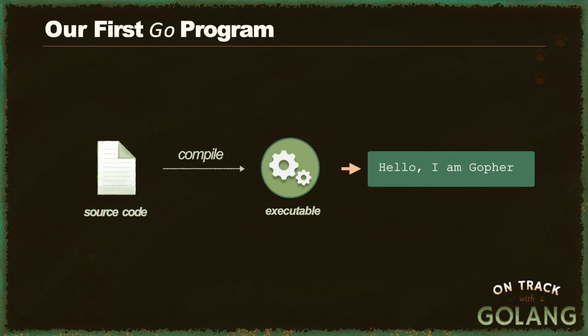Let's dive into some code now. The first Go program that we'll write is a simple hello world. We'll use a single source file that, once compiled, will generate an executable which we can use to run the program, and we'll see this message printed to the console. Hello, I am Gopher.